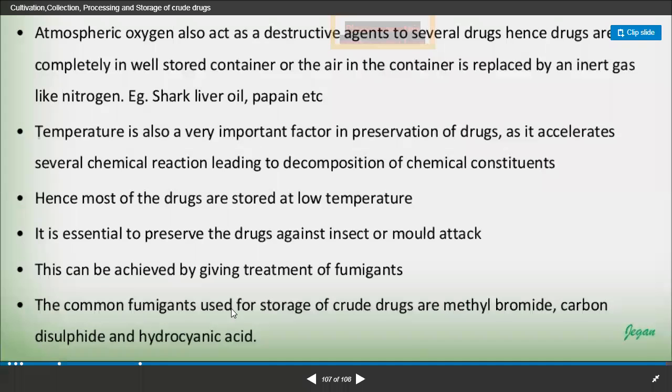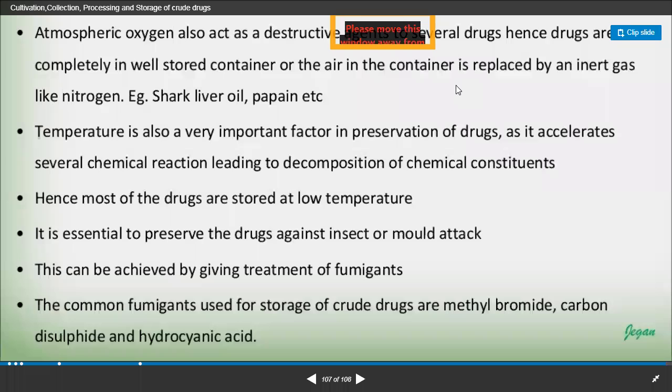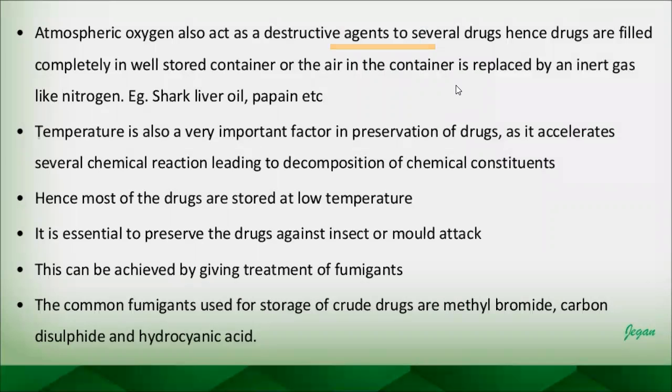The common fumigants used for storage of crude drugs are methyl bromide, carbon disulfide, and hydrocyanic acid. These types of fumigants we can use against attack by different types of insects or microbes, right. So these are the different examples we have discussed here, which are very useful for the storage of crude drugs.